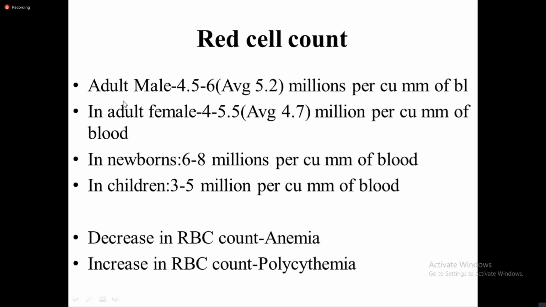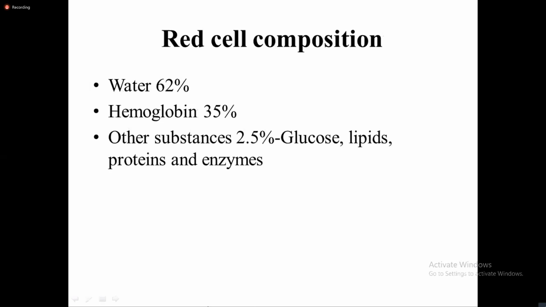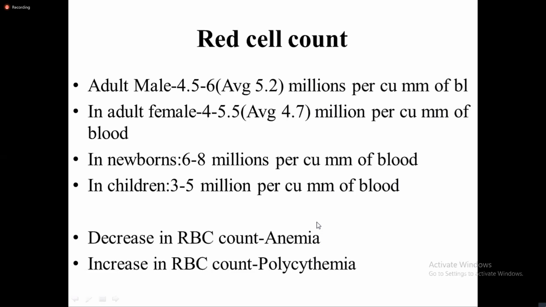So the average or normal count is important. Okay? This you have to mug up. Decrease in RBC count is known as anemia. We'll have a separate class for anemia. Increase in RBC count is known as polycythemia. We'll have a different class for this too. And they will be dealt with in detail even in pathology, I guess.